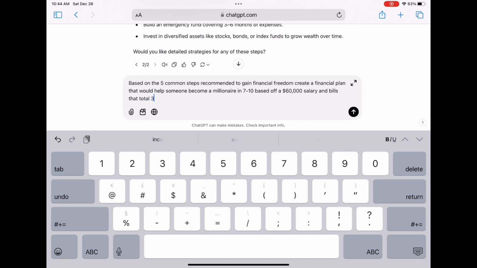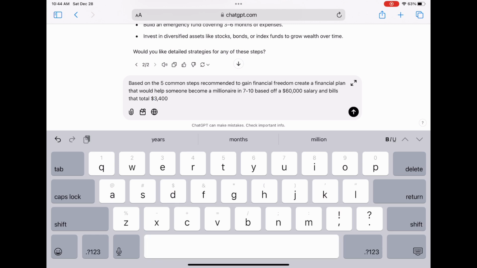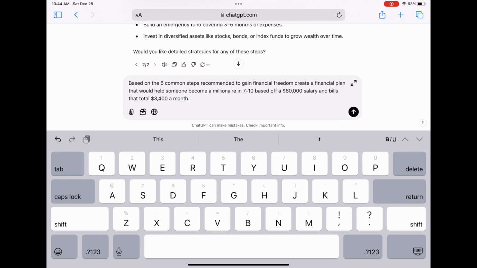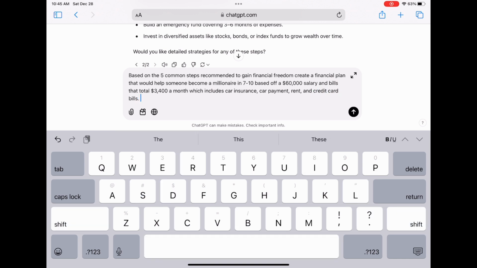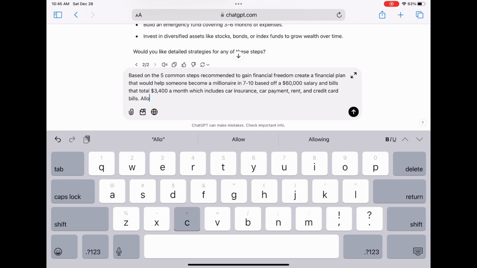So you have that $60,000 salary, and you also want to list what your total bills are. Let's say you pay a total of $3,400. Maybe you have a car payment, maybe it's car insurance, maybe it's rent. Whatever total amount you spend in bills, even credit card bills, add that up so it can be subtracted from the money that you have to allocate towards financial freedom. All of it will be relevant and will make it easier to build a financial plan that fits within your budget.